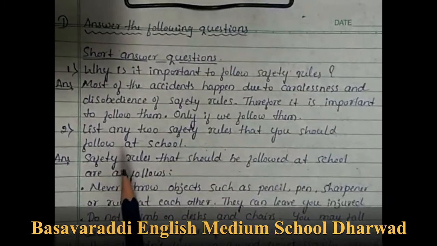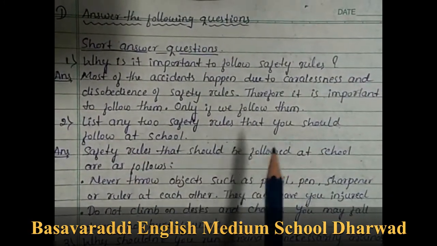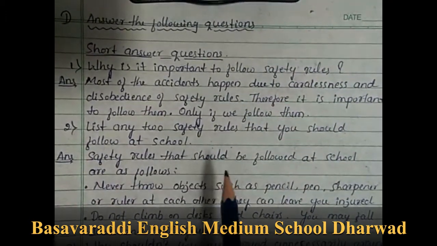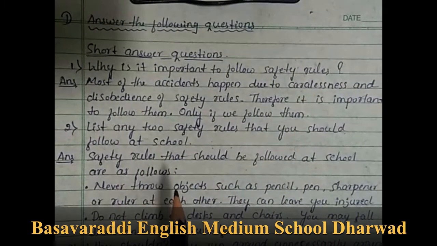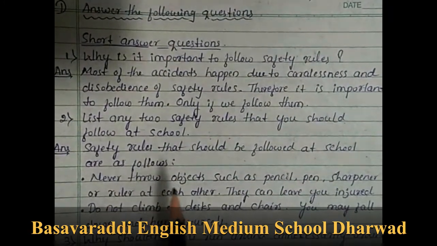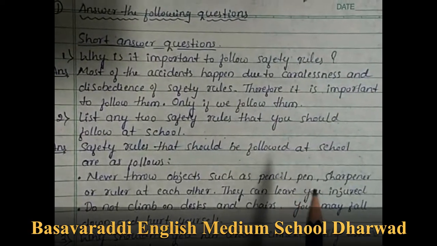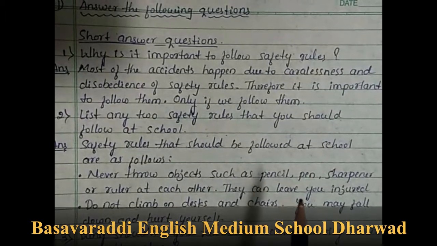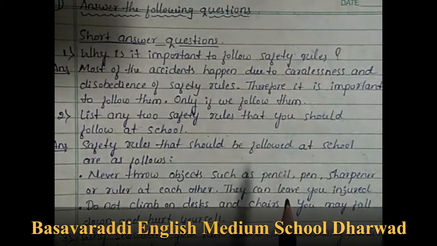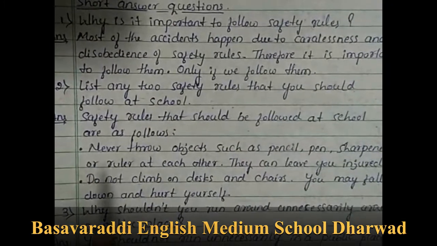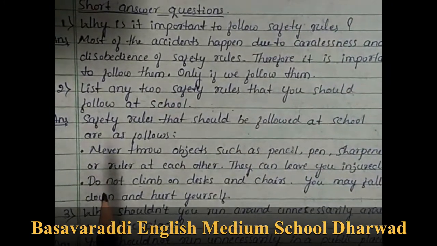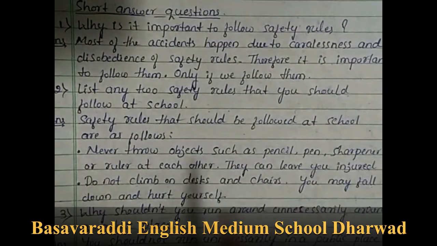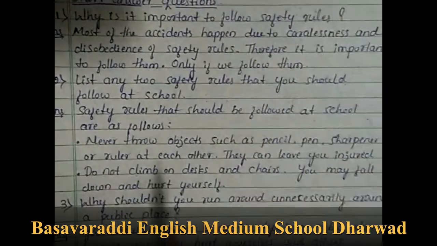Second question: list any 2 safety rules that you should follow at school. Answer: safety rules that should be followed at school are as follows. Never throw objects such as pencil, pen, sharpener or ruler at each other. They can leave you injured. Do not climb on desks and chairs. You may fall down and hurt yourself.